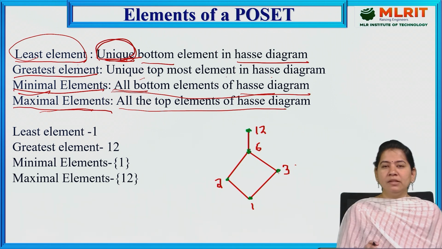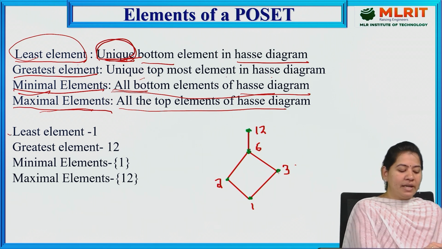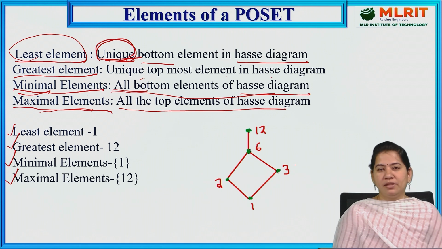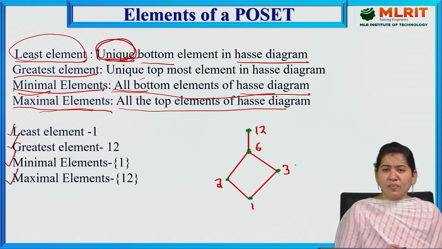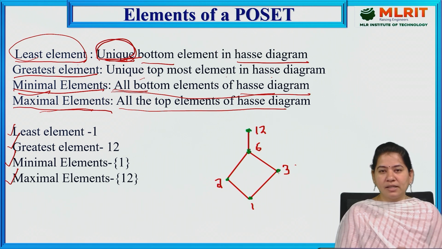Now, for this particular Hasse diagram, we need to find out the least element, greatest element, minimal elements and maximal elements. So here, how to find out the least element, greatest, minimal and maximal elements? What is the first one? Least element, which is nothing but the unique bottom element in the Hasse diagram.